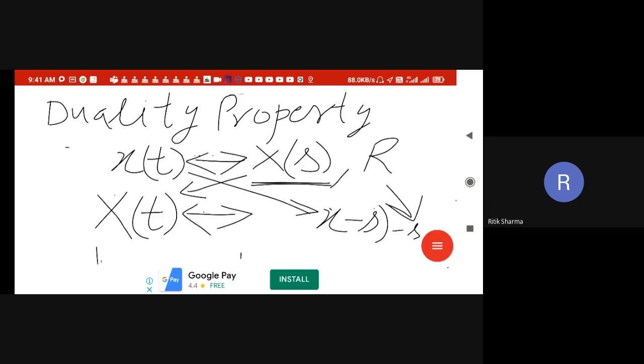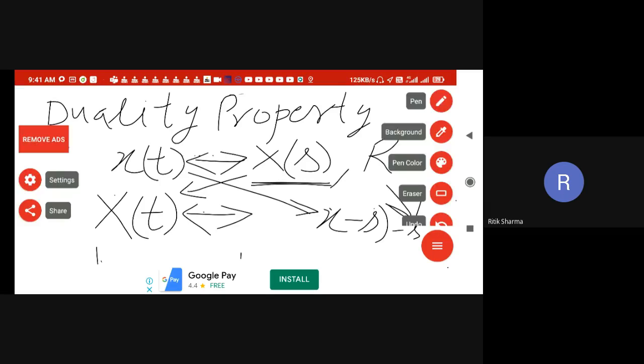So that is the duality property, and time shifting and frequency shifting, time scaling and frequency scaling are examples of these, right? So if you know one property, you can derive another property very easily this way, right? Now see the use of this property.